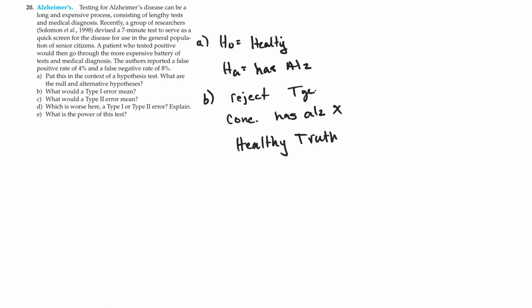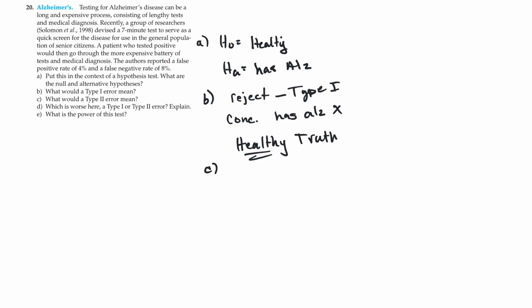I cannot talk and write at the same time tonight. A type 1 error, remember, is when we reject the null. If I reject the null here, I think the person has Alzheimer's. However, they are actually healthy. So I would tell someone, I'm sorry, you have Alzheimer's disease, and we're going to have to do some more tests. And they're upset, and I'm going to cost them money because they're testing things that they don't need to test. But ultimately, they will figure out that they do not have it in subsequent tests. So not the absolute worst case scenario.